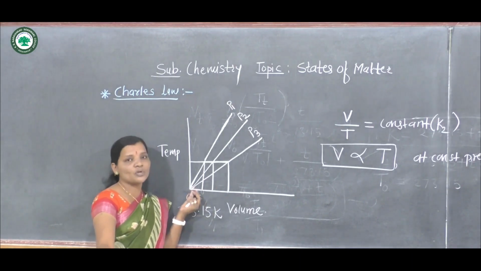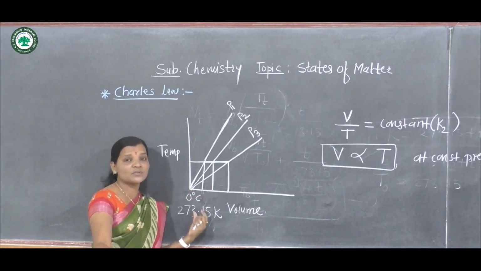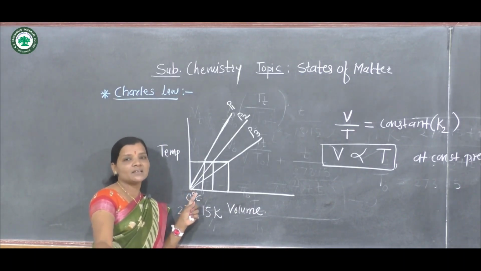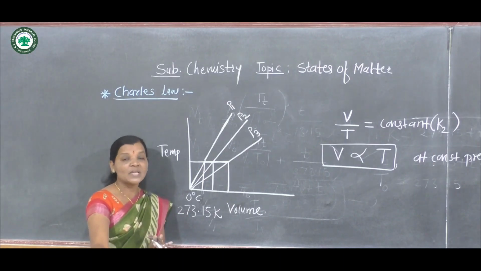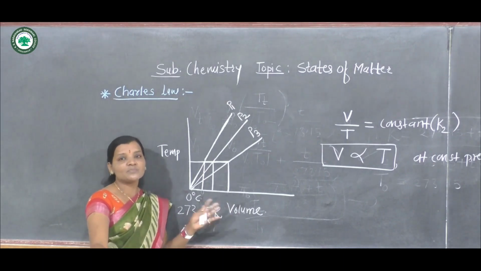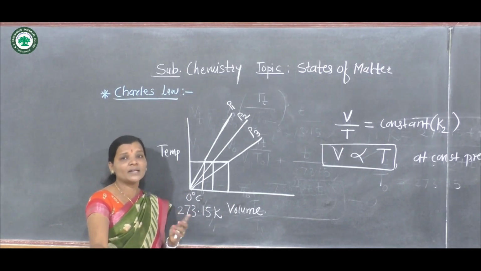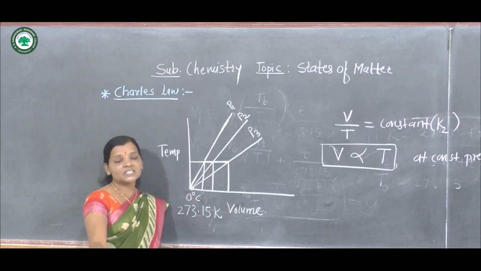Volume of that gas is found to be 0 only, and this is the absolute zero temperature. That means it can be concluded that at 0 degree Celsius no gaseous molecules are available in the system. That means gaseous molecules are liquefied. They are liquefied at 0 degree Celsius or below the 0 degree Celsius.